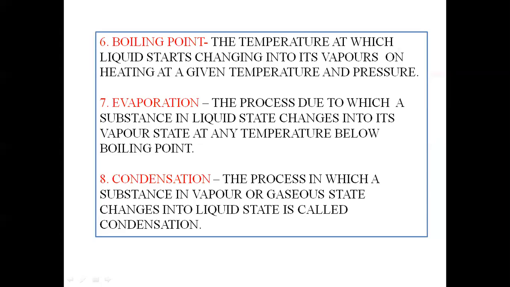The temperature at which a liquid starts changing into its vapor on heating at a given temperature and pressure is known as boiling point. For example, in case of water, at about 100 degrees Celsius, water starts changing into vapor. So the boiling point of water is 100 degrees Celsius.